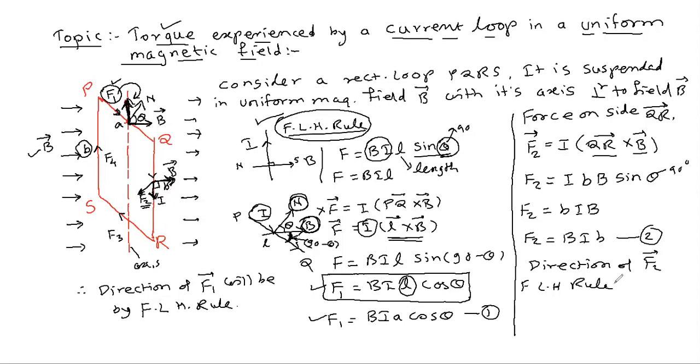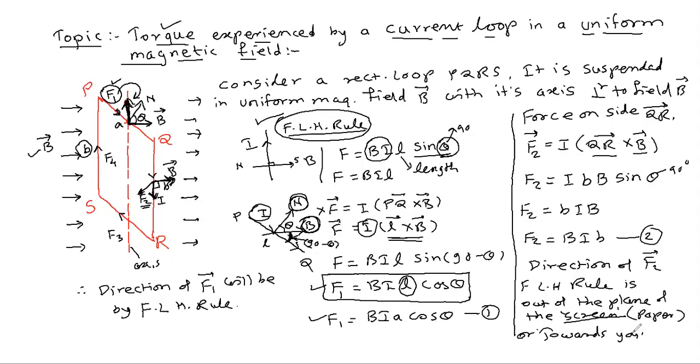So the direction of F2 is out of the plane of the loop. Sorry, the plane of this screen, or ultimately paper, or towards you.